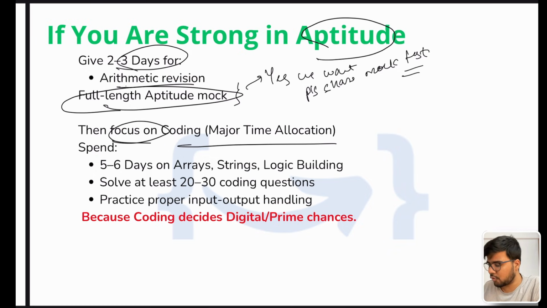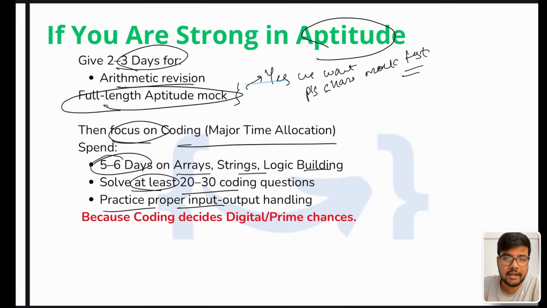Then focus on coding, major time allocation, 5-6 days: arrays, strings, logic building, solve at least 20-30 coding questions, practice proper input output handling. See, I already created a few, I have not continued that series a lot, but I have posted 2-3 aptitude videos where I have added some questions, and those questions were totally from the previous year.